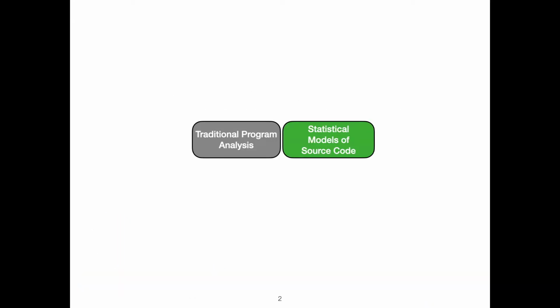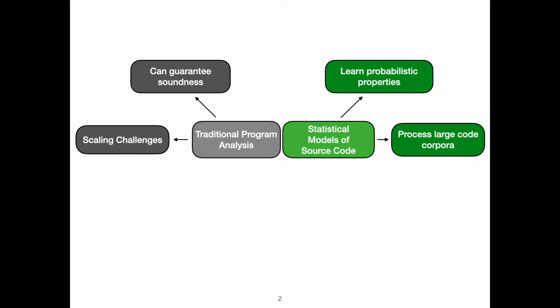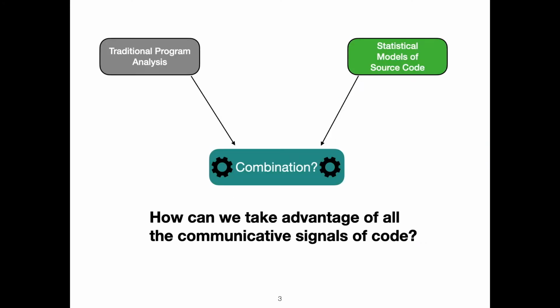Models of code based on program analysis and statistical properties have different strengths and weaknesses, including whether learned properties are sound or probabilistic, their ability to scale, and where the information is extracted from. Research to combine and exploit these methods is still early on, and so we'd like to present a framework for thinking about code that will be able to take advantage of the signals from all sources.